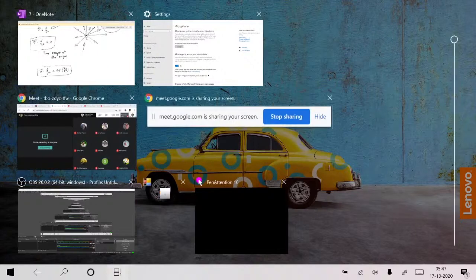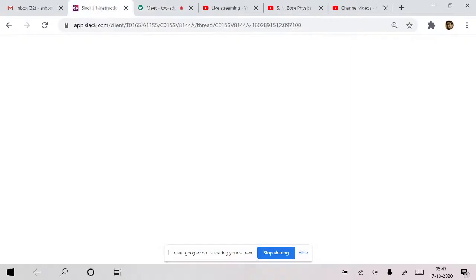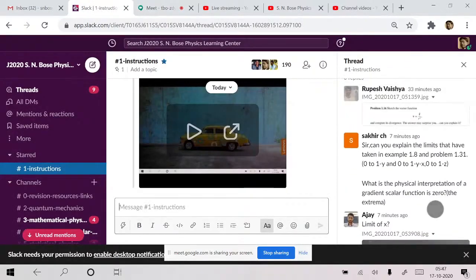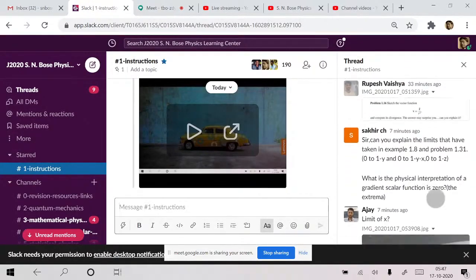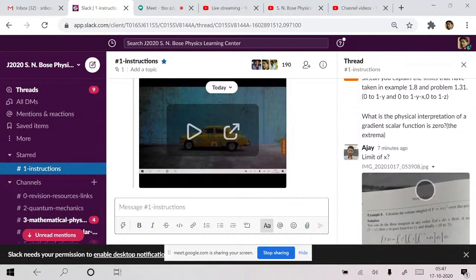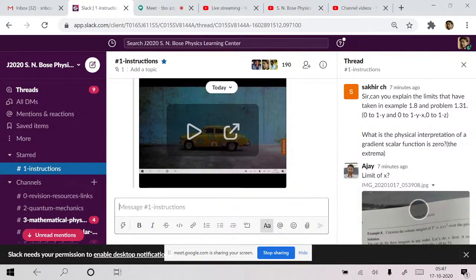Again, other questions. Limit, isn't it? Limit in this problem. What is the physical interpretation of the gradient of a scalar function being 0?